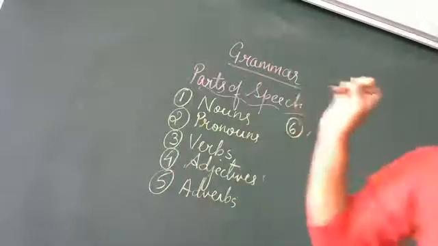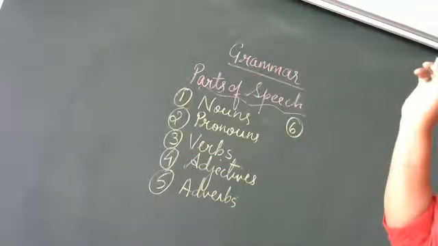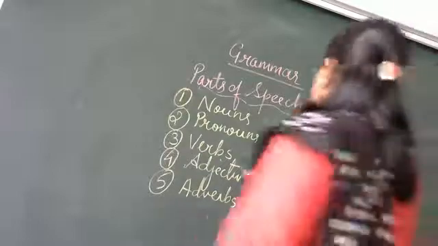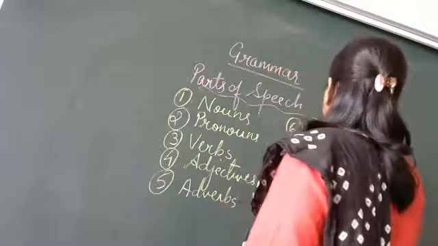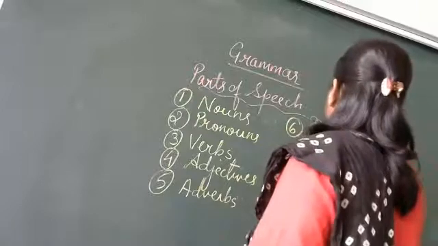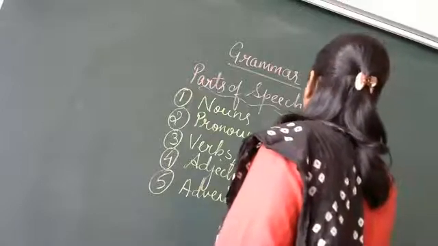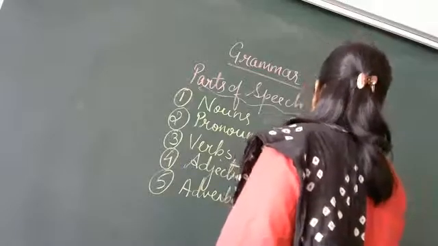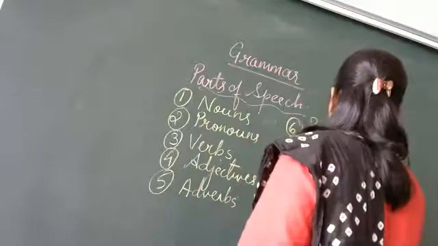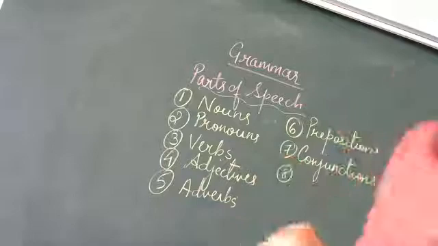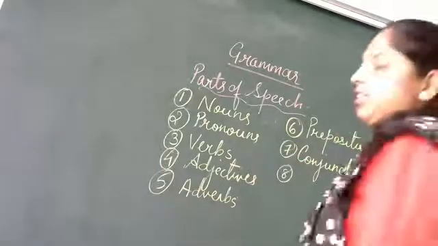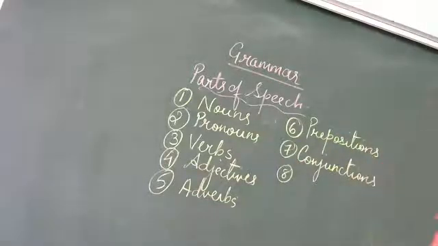Do you remember what we have learned last time, in your previous class? We have prepositions, conjunctions, and next is interjections.